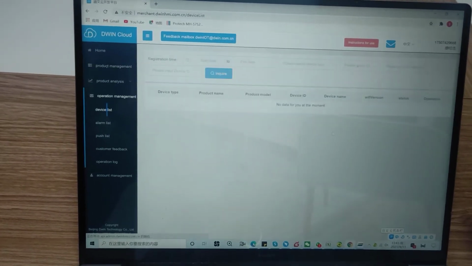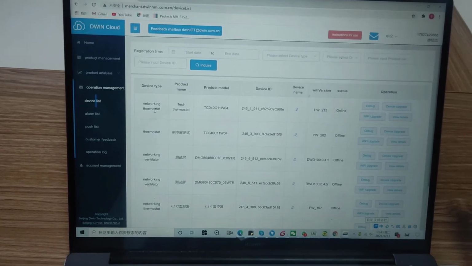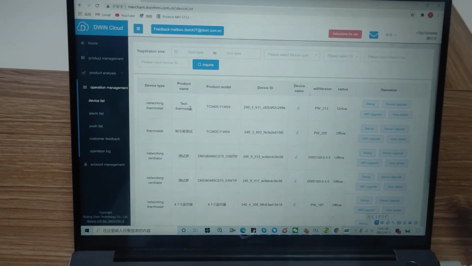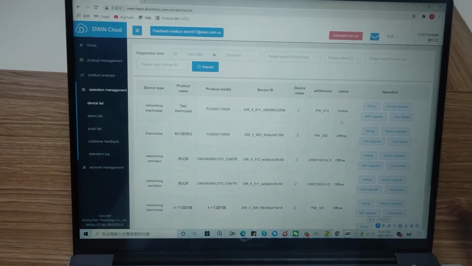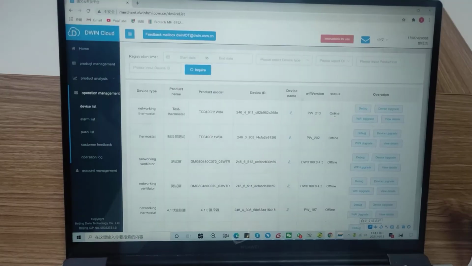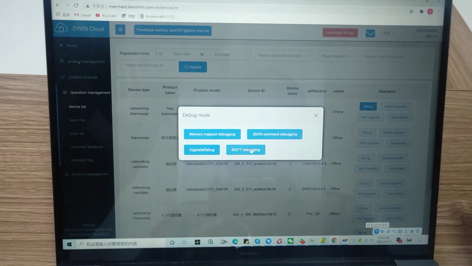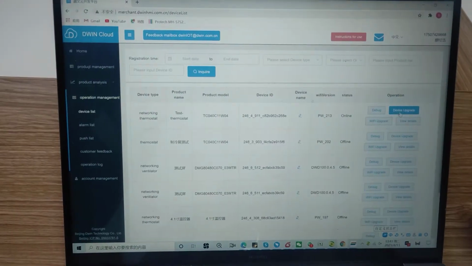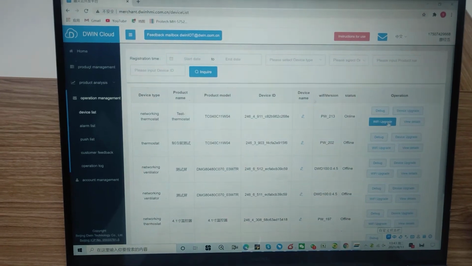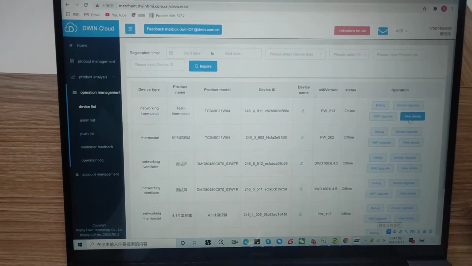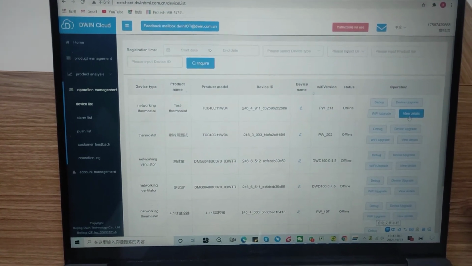This is the device list. This is what you used before, and this is what I just added, and this is online. Online is the status, and here you can do the debug. So many debug options, and also device upgrade and Wi-Fi upgrade, and you can also view details.